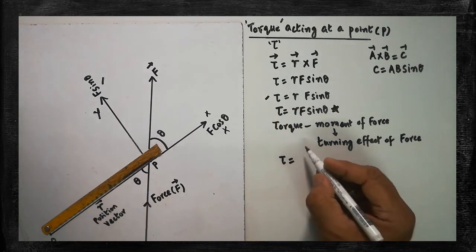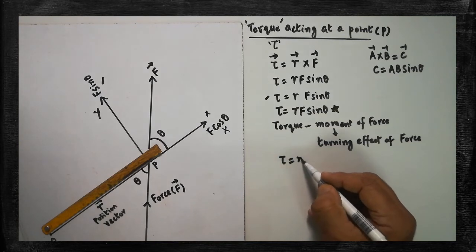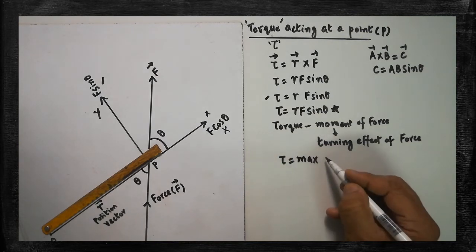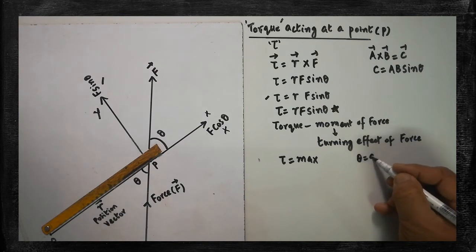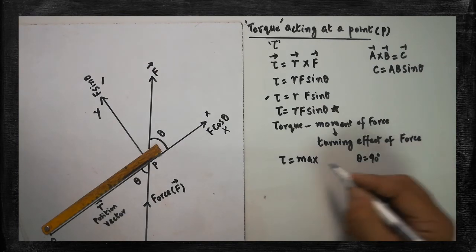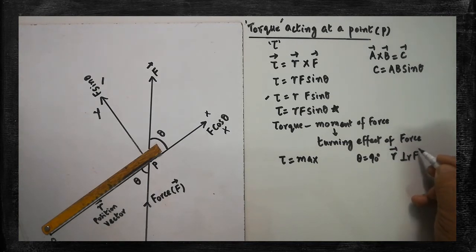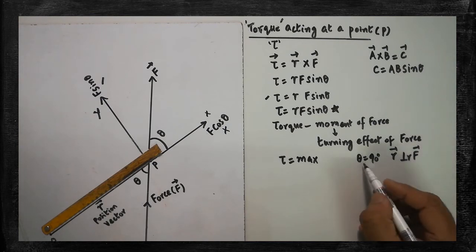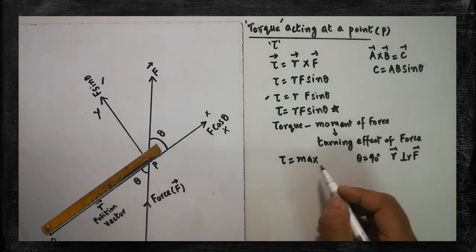Are you clear? When will the tau value be maximum? That is the question now. When the tau value is maximum, theta must be equal to 90 degrees, when the angle between the r vector and the F vector, that is, when r and F are perpendicular to each other, theta is equal to 90. By that time tau will be maximum.